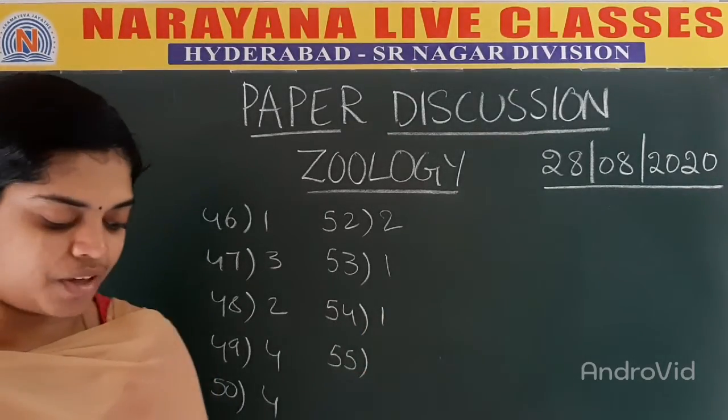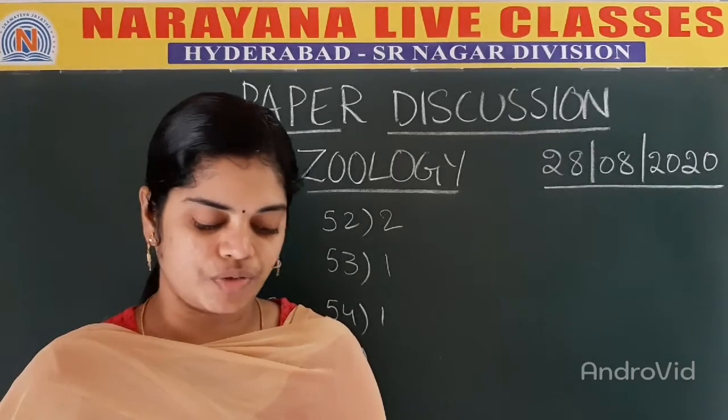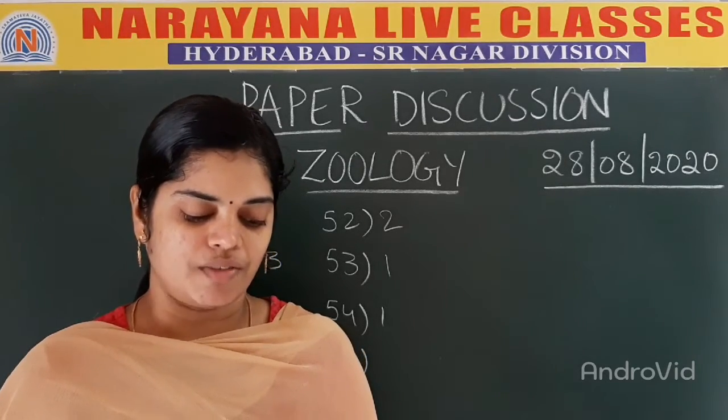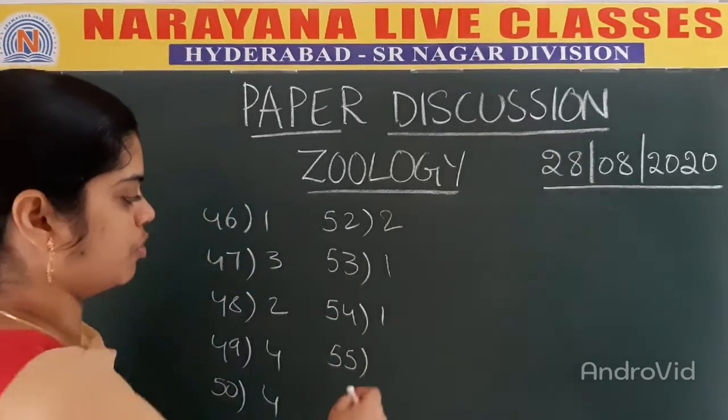Next, question number 55. The renal portal system is absent in. If you talk about the renal portal system, it is completely absent in the case of mammals. So the answer is 4.